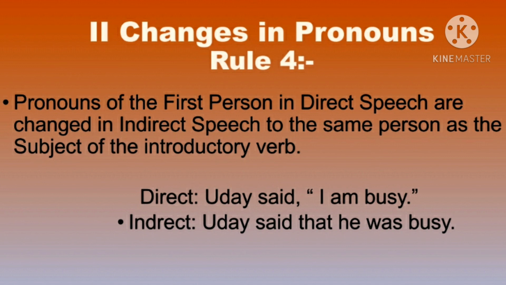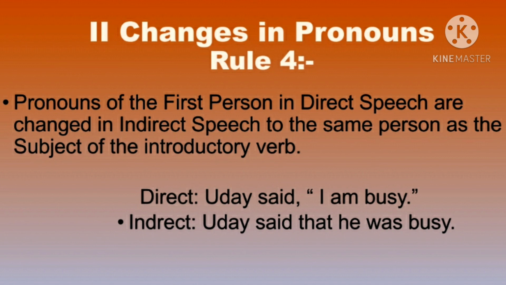So what rule we learn over here, that the pronoun of the first person in the direct speech are changed into indirect speech to the same person as the subject of the introductory verb. So which is the subject of the introductory verb here? Uday. So this pronoun I has to be changed according to the same person as the subject of the introductory verb, that is the word Uday, that is the subject Uday.